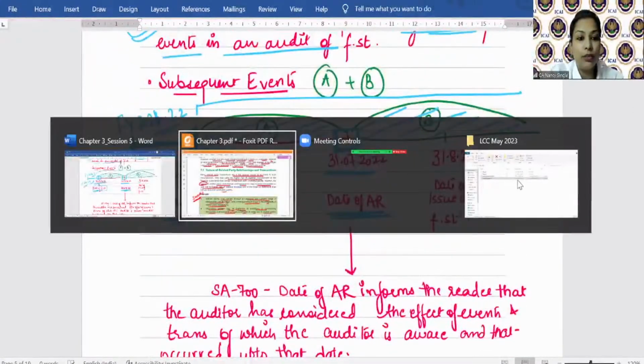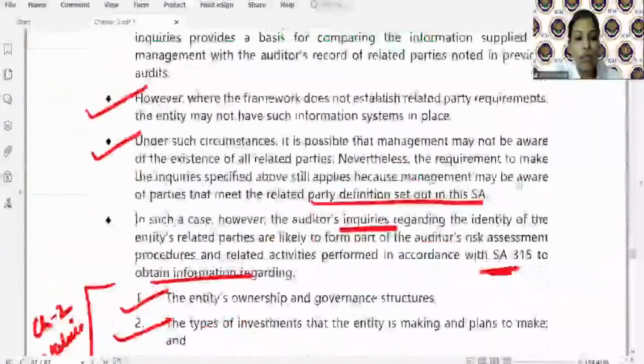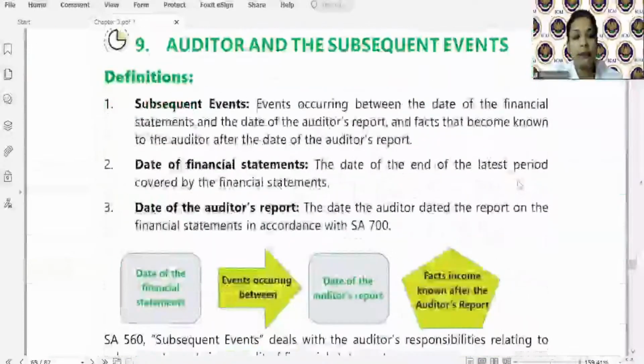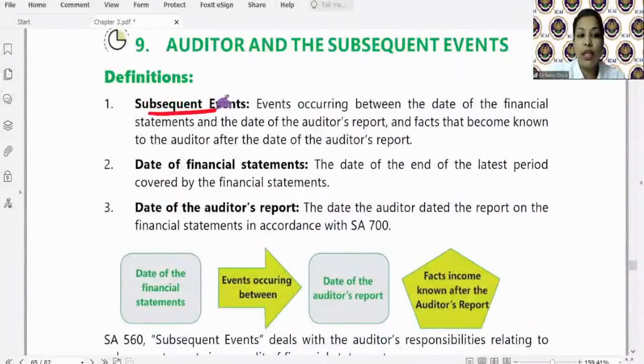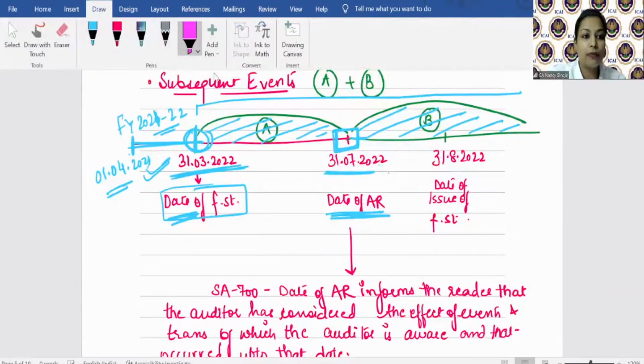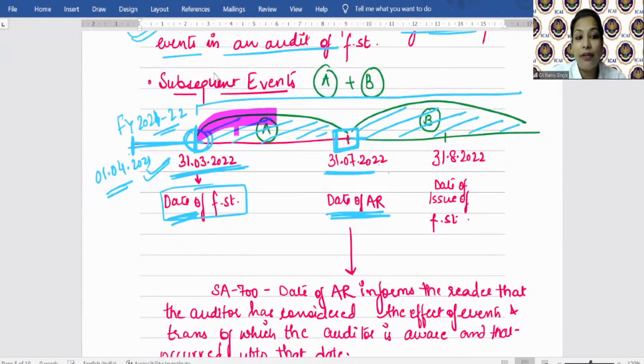So let me take you through the module for the definition of subsequent events given by SA 560. Subsequent events are the events occurring between the date of financial statement and the date of auditor's report. So first, let's see this in our diagram. Occurring after the date of financial statement, right? What is written?